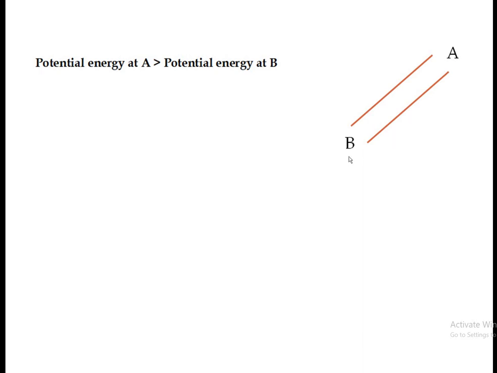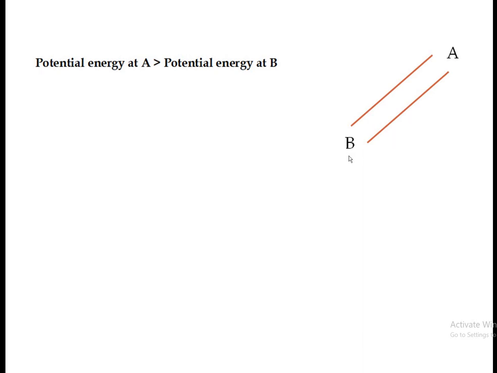understand siphon. So consider a pipe and it has two sections, section A and section B. As we can see in the pipe, section A is at a higher level than section B. That means the potential energy at A is greater than the potential energy at B.